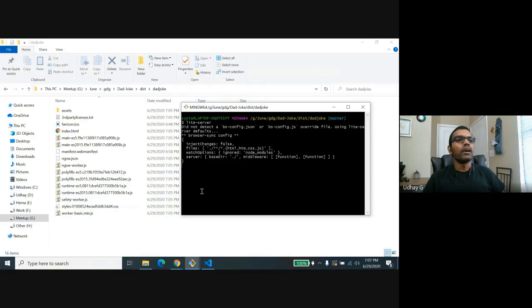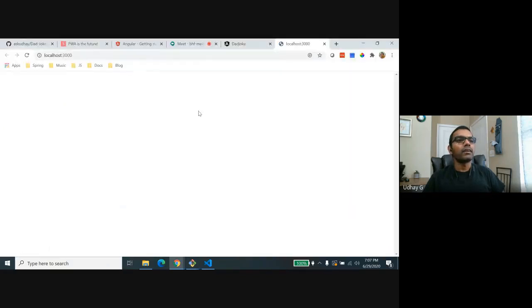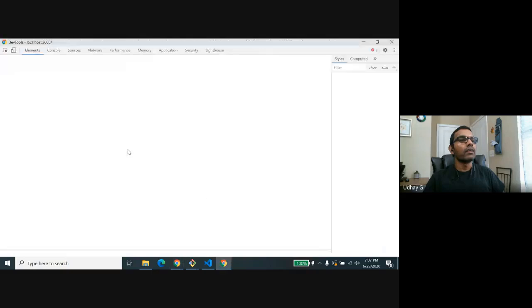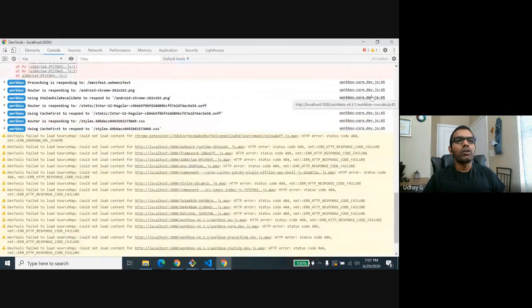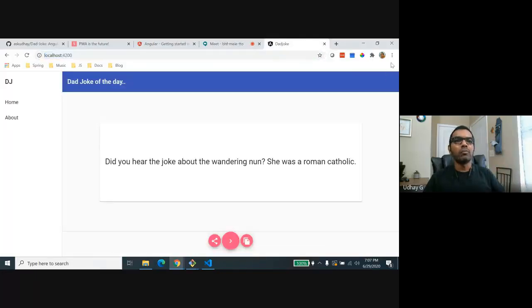Okay, and it's running at port number 3000. Okay, it's running now, but it says it cannot load. Actually, I have some problem in my browser because I run a Gatsby blog.